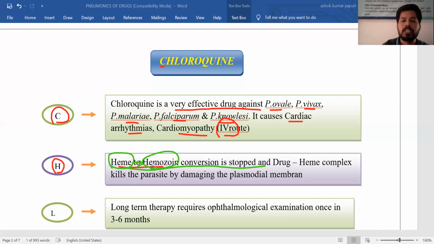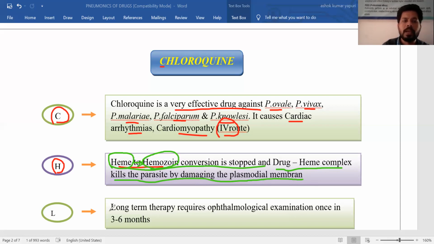That heme polymerase enzyme is inhibited by chloroquine. Then there is no conversion of heme to hemozoin, so a higher concentration of heme is available, and that higher concentration of heme rapidly kills the parasite. And next, the drug-heme complex. Chloroquine forms a complex with heme, so there is a formation of a heme and drug complex. That heme and drug complex kills the parasite by damaging the Plasmodium membrane.